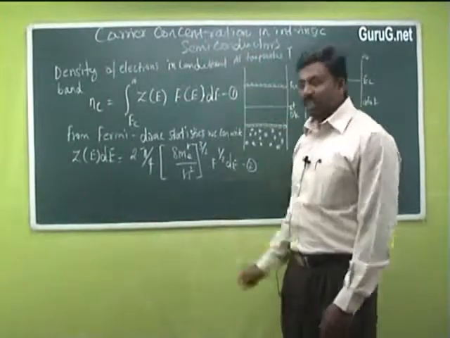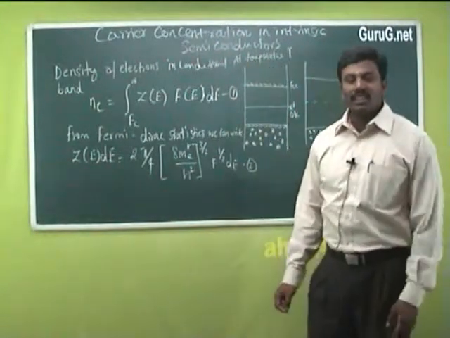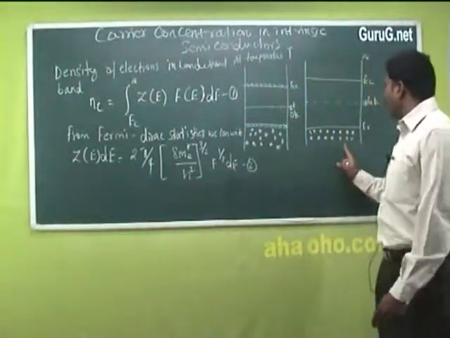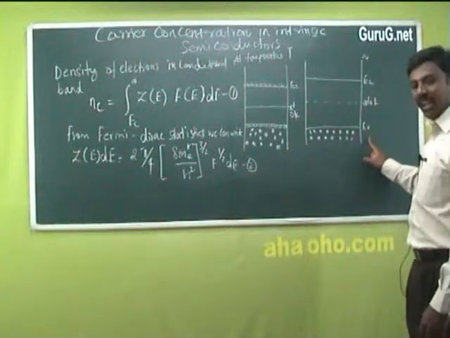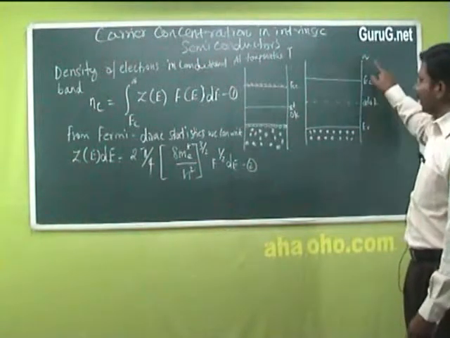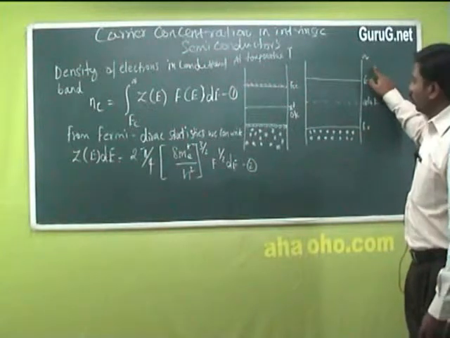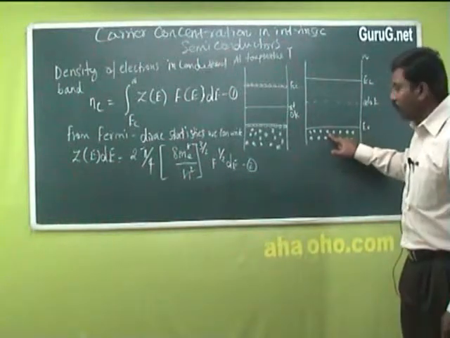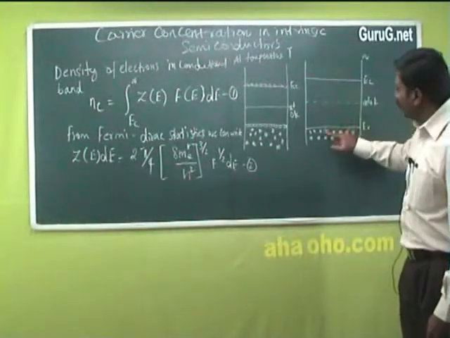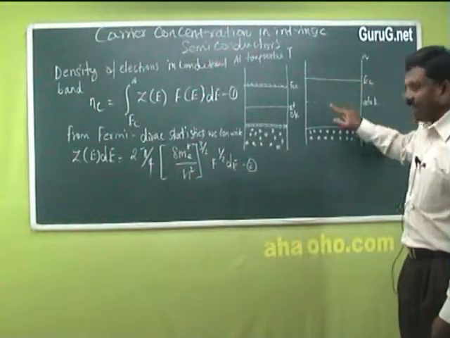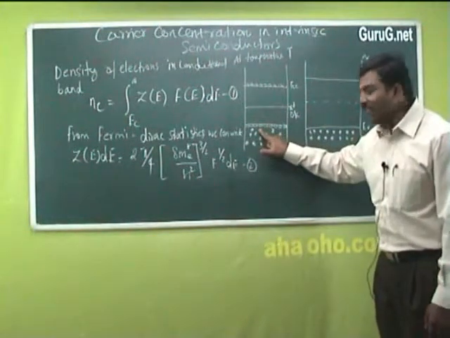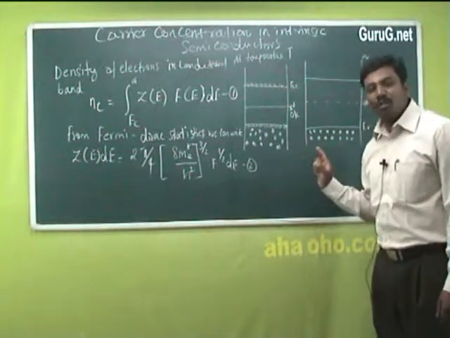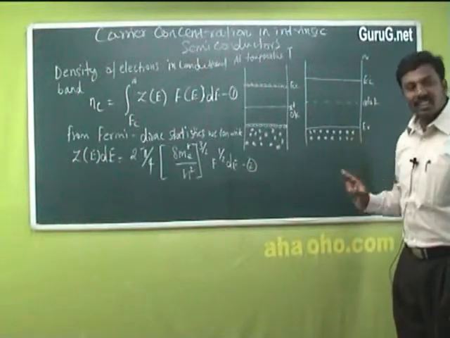Carrier concentration of intrinsic semiconductor. We know that the intrinsic semiconductor acts as a perfect insulator at 0 Kelvin. At 0 Kelvin, the valence band is completely filled with electrons, whereas the conduction band is empty. As the temperature increases, electrons move from the valence band to the conduction band. When an electron moves from the valence band to the conduction band, a hole is created in the valence band. So both holes and electrons are responsible for conduction in an intrinsic semiconductor.